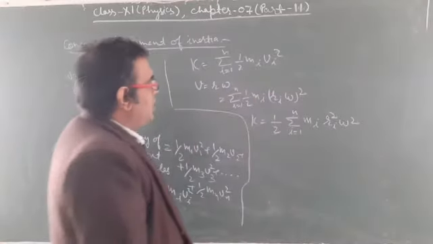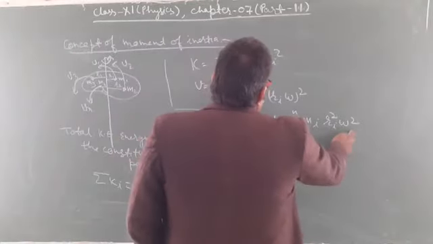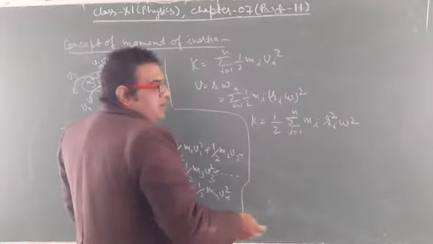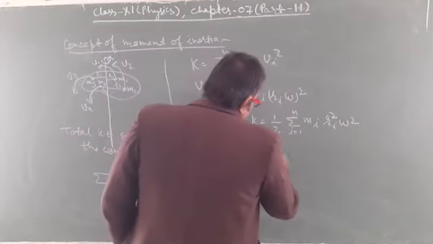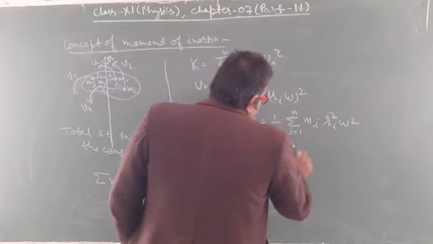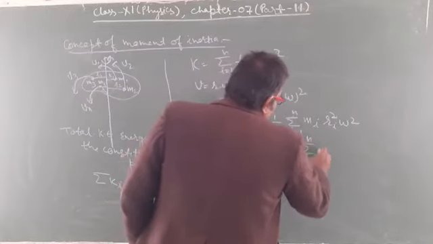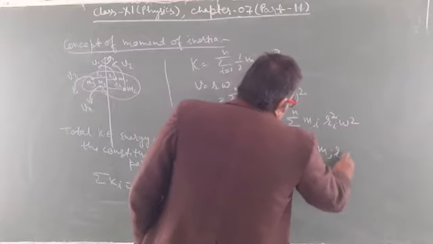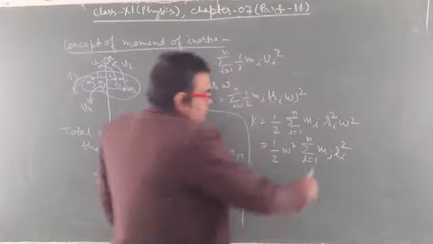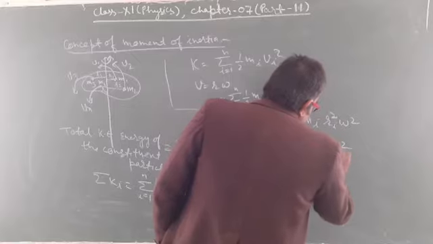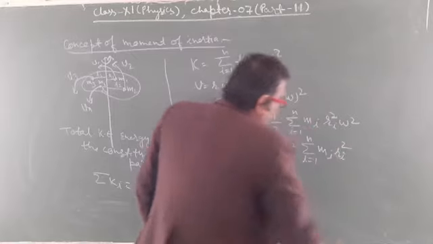Clear, students? Now ω is fixed and has the same value for each, so it can be taken out: 1/2 ω² summation i = 1 to n of m_i r_i².